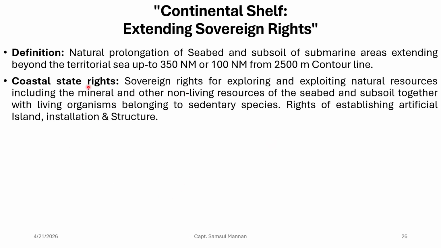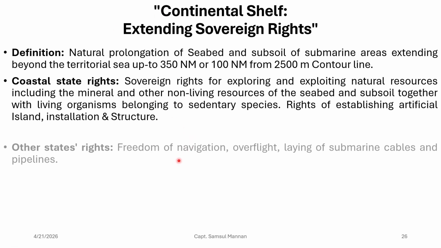And the coastal state will have sovereign rights for exploiting natural resources, including the mineral and other non-living resources of the seabed and subsoil together with living organisms belonging to the sedentary species. Right of establishing artificial islands, installations and structures. So the coastal state can actually build artificial islands and structures in the continental shelf.